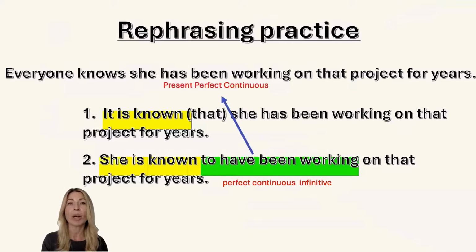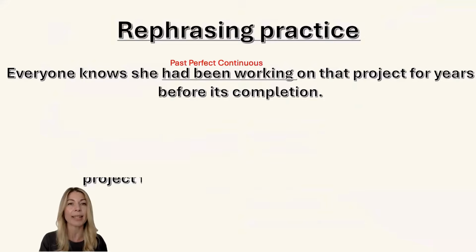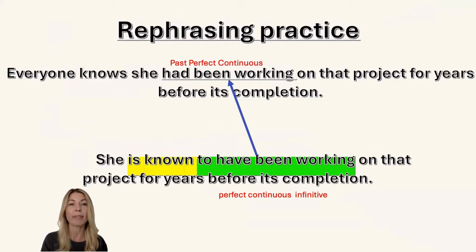And the reason why we're using it here is because our original active sentence is in the present perfect continuous. Okay, so we use perfect continuous infinitive when we have a sentence in present perfect continuous, if it's active, or even if we have it in past perfect continuous, as in here.